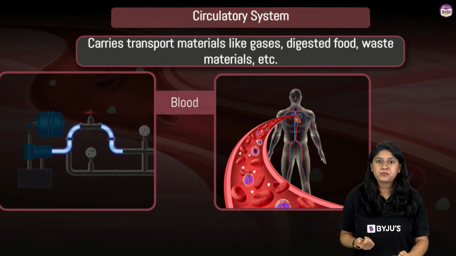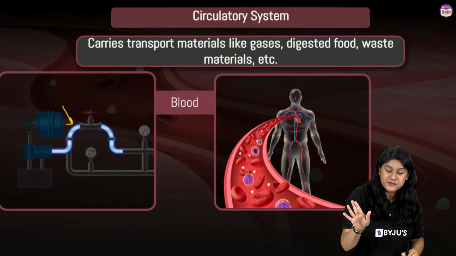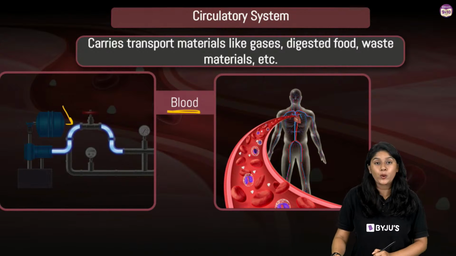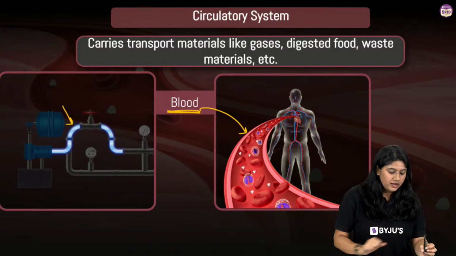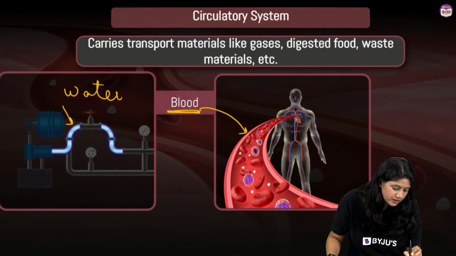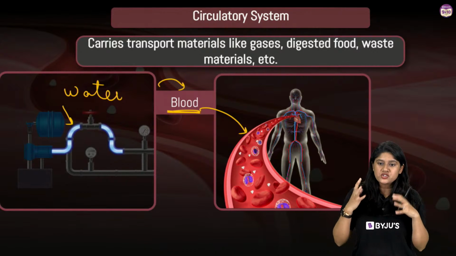So in our body we have blood. As the water flows inside the pipes, we have blood which is flowing inside our body. Okay? So what is the water? The water over here is equal to the blood in our body. Everyone clear?